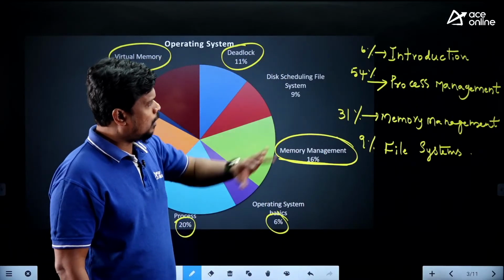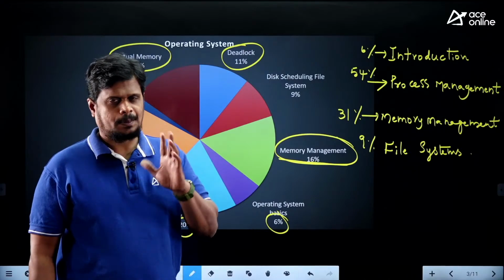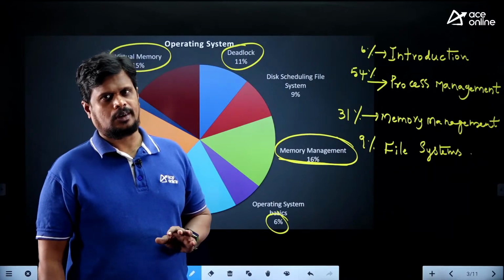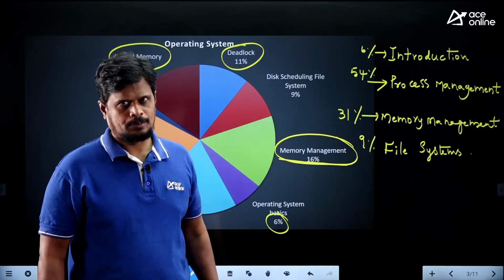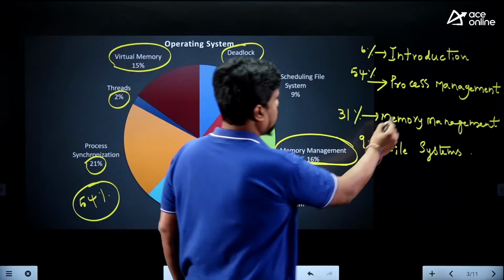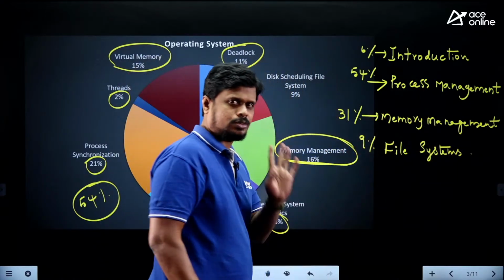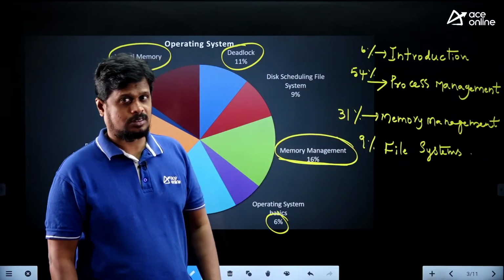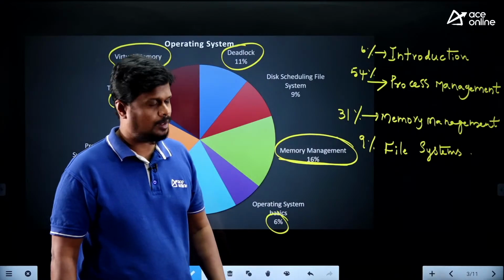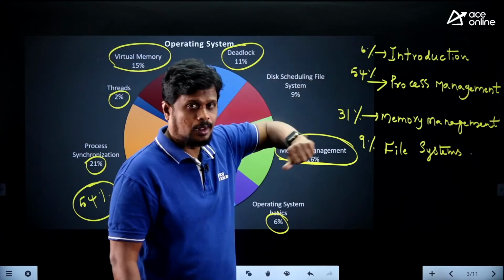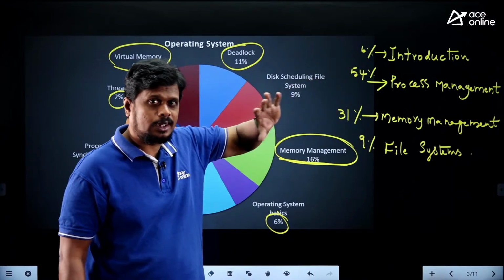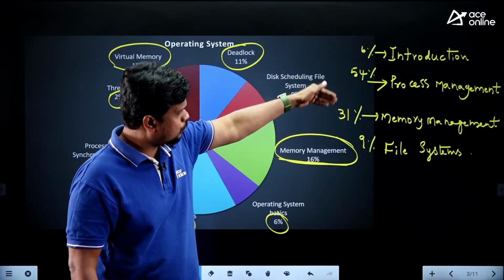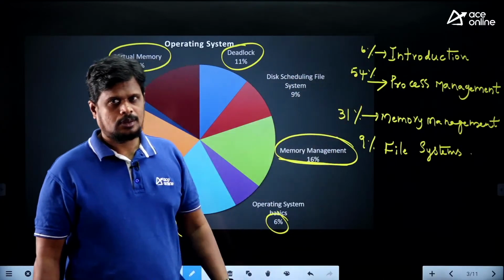So overall, if you want to prepare the operating system subject for the GATE examination, you need to concentrate mostly on two topics. What are the two topics? One is process management, another is memory management. Two topics are enough. The basics and file systems have very low probability of questions. Out of 100%, 85% of questions come from these two topics only.